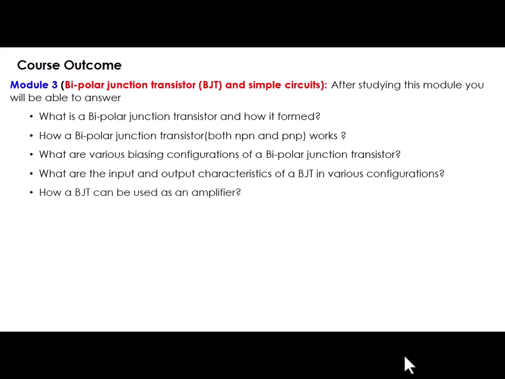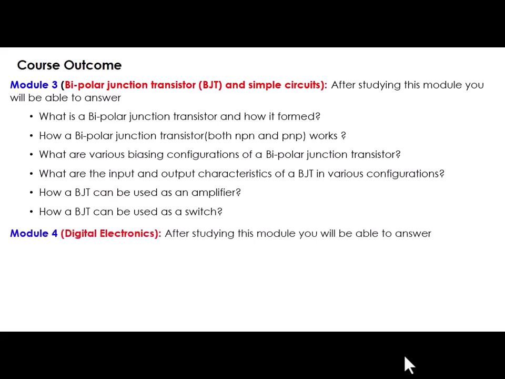And from the device application point of view, how a BJT can be used as an amplifier as well as how a BJT can be used as a switch, you will be able to answer along with their circuit diagrams. Along with the simple electronic circuit diagram, you will be able to discuss the application of BJT as amplifier as well as switch. These are the outcomes of module number 3.